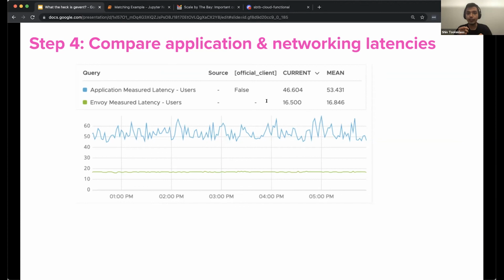We compared our application and networking latencies for all upstream service calls inside pricing service. And we noticed a pretty major oddity while doing this. Our service networking mesh that orchestrates calls between microservices was reporting that calls from pricing service to upstream services were taking around 15 milliseconds. However, pricing service's application measured latency was on the order of 50 milliseconds, which is a 3x difference. This was a pretty useful exercise, and it had pointed us once again in the direction of inefficiencies in our request scheduling in pricing service.